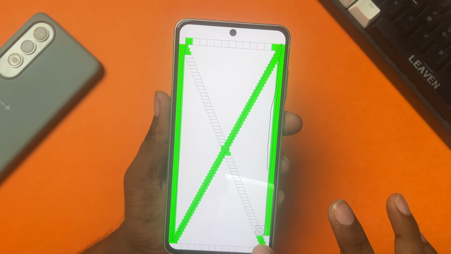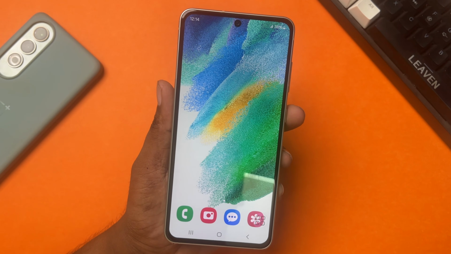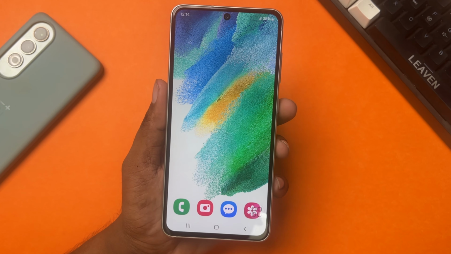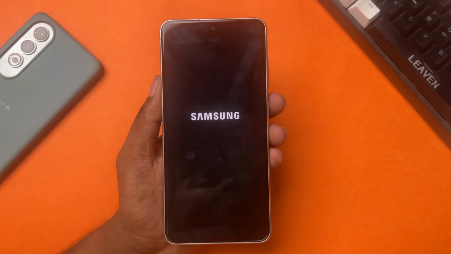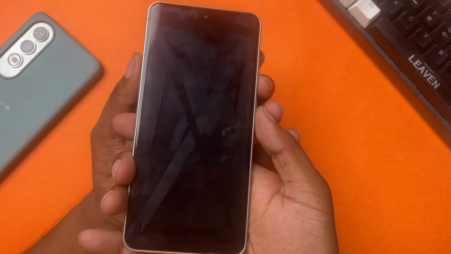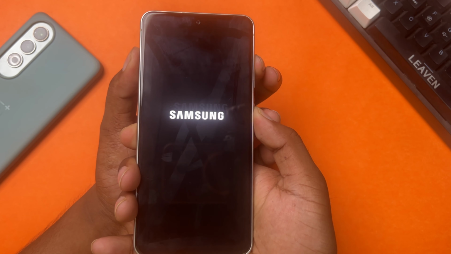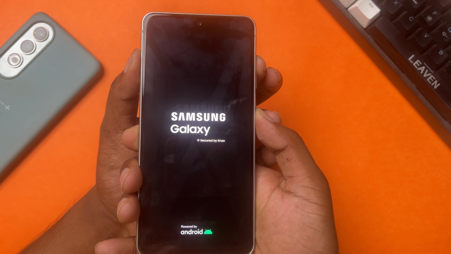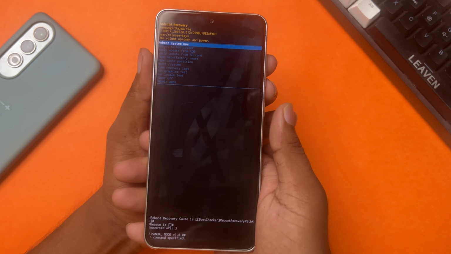Next, let's power down your phone. First, turn off your Samsung phone by holding the volume down and power buttons together. After your phone is off, hold and press the volume up and power buttons until you see the Samsung Galaxy logo. Then, you will enter Android recovery mode. Once you're in recovery mode, follow these steps.